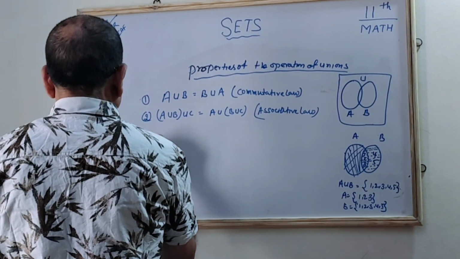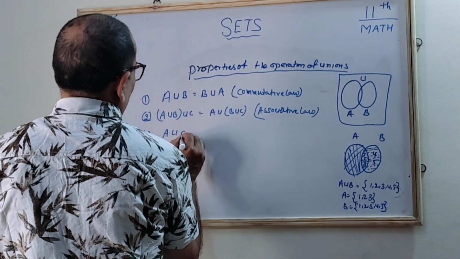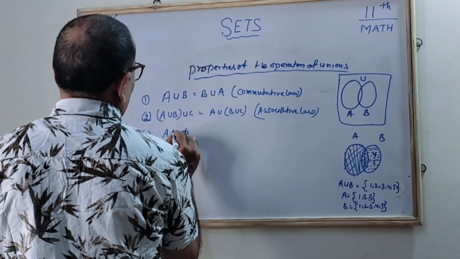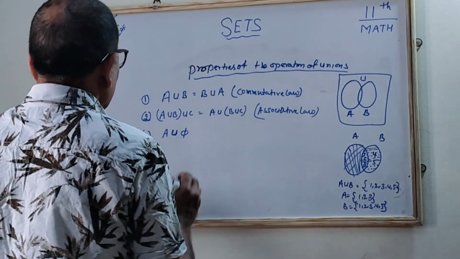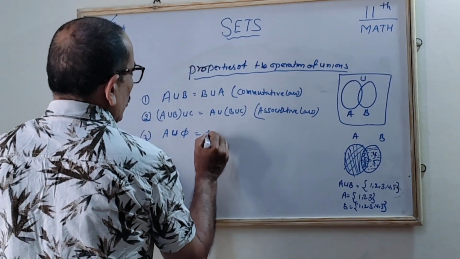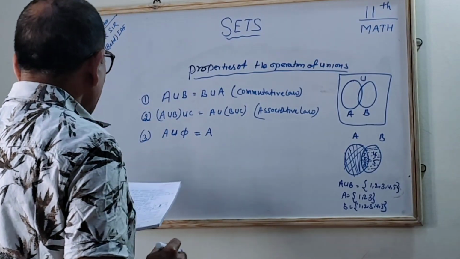Rule number 3: A union phi. The phi means not having any elements, but phi is a subset. A union phi is always equal to A only, because none of the elements is going to be added.